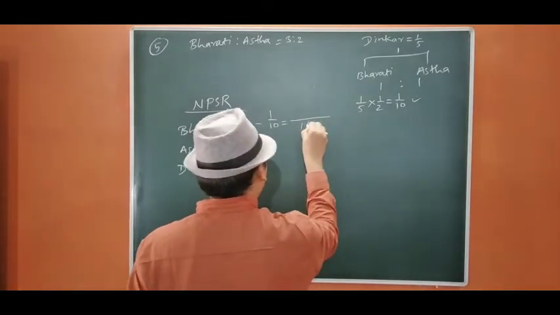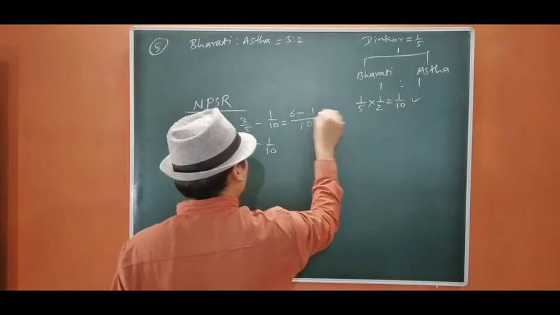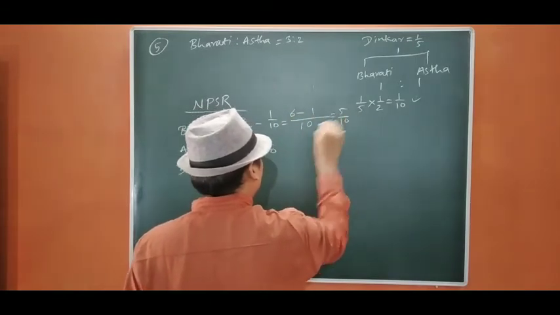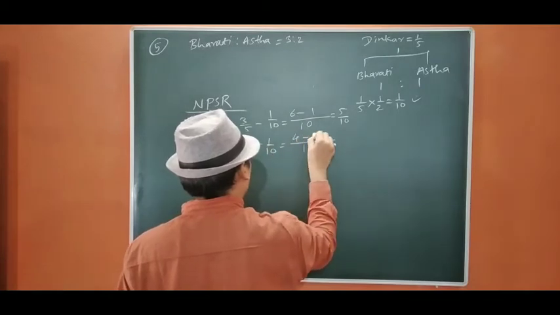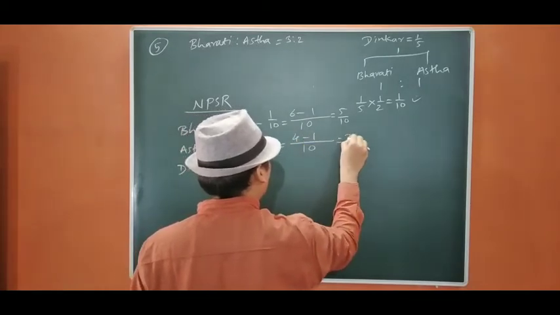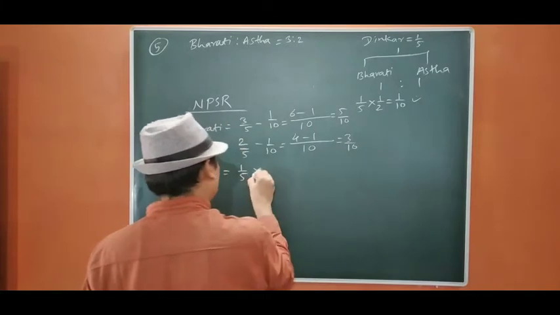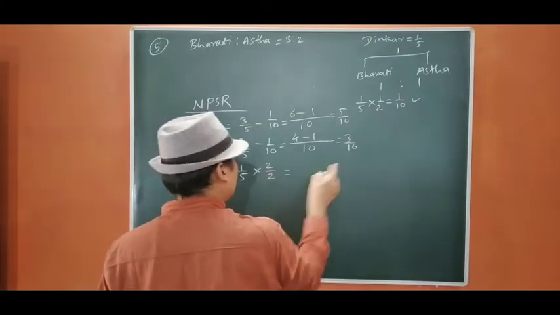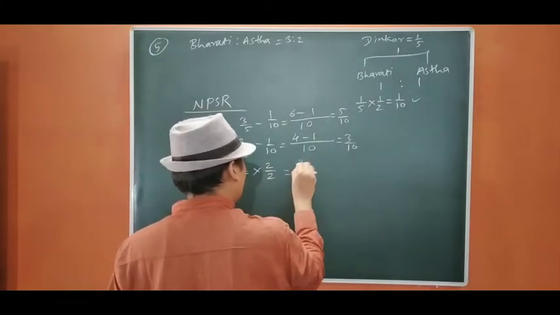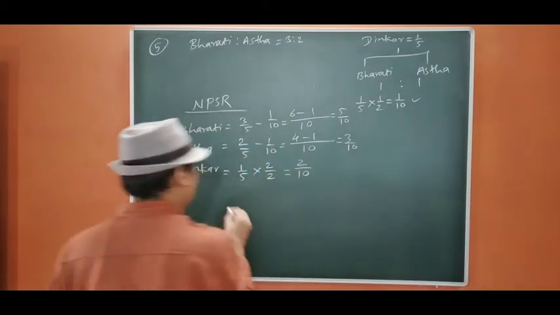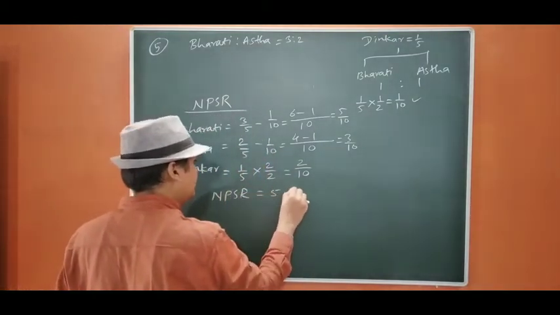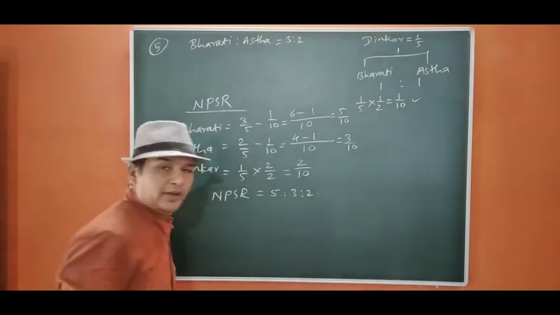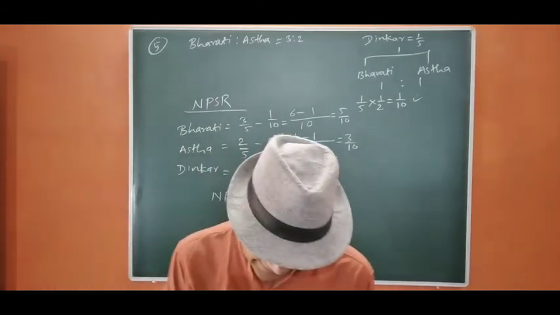So this will be 10. 6 minus 1 is 5/10. This is 10. 4 minus 1 equals to 3/10. To make it 10 here, we are going to multiply with 2. Below should be same, so it is going to be 2/10. So new PSR is 5:3:2. Okay. Now we move to next question.